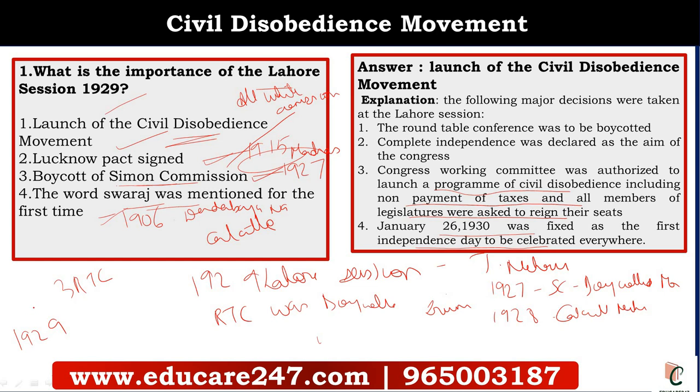Since the demand of dominion status was not fulfilled, in the 1929 Lahore session it was decided to demand complete independence, to boycott the round table conference promised by Irwin, and also to launch the civil disobedience movement. So there is a chronology that 1927, 1928, 1929, 1930, all these sessions are important.